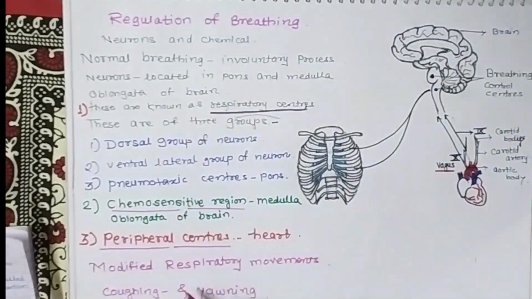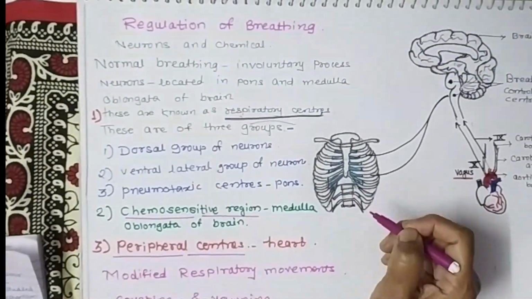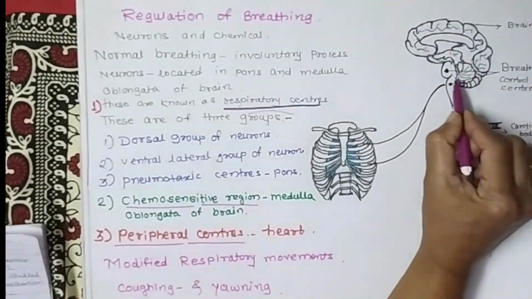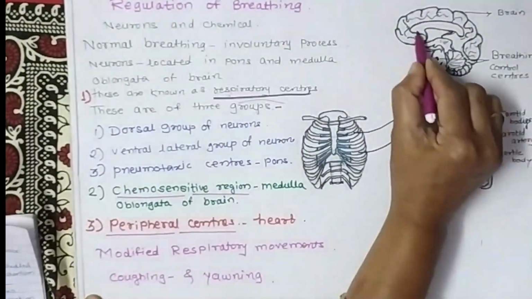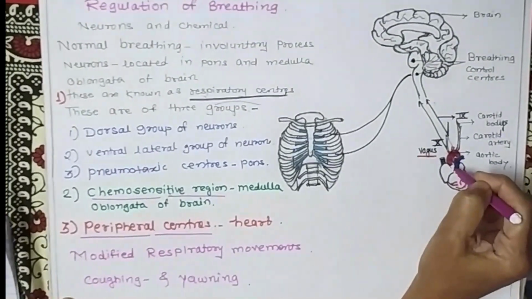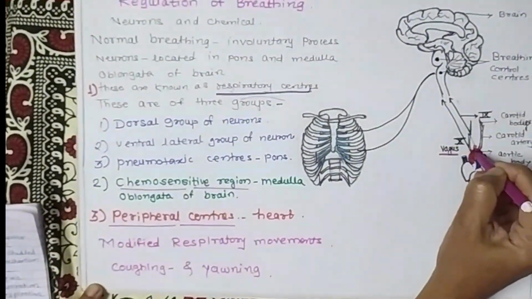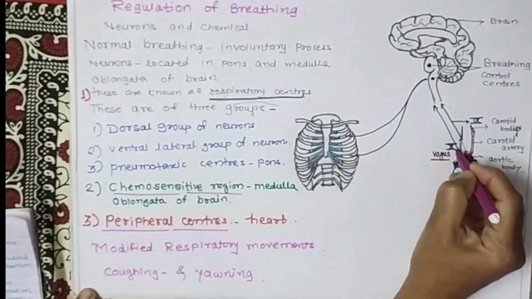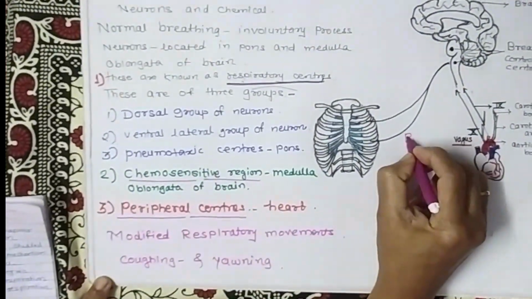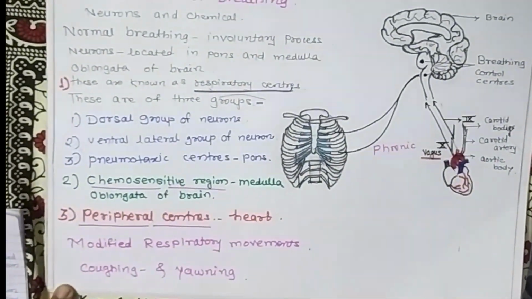So these are the three important centers as well as the different parts involved in the rhythm of breathing, which is controlled by these three different parts. That is, the main part, the breathing control centers, which are situated in the pons and medulla oblongata. The heart shows the wall of arteries, or aortic body. The aortic body shows receptor centers. Then the impulse is carried by the cranial nerves. Then here also the phrenic nerve, which stimulates, and inspiration is carried out.